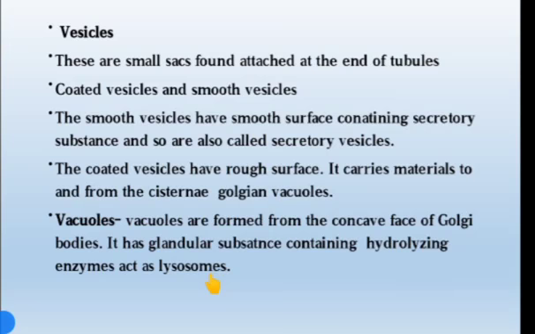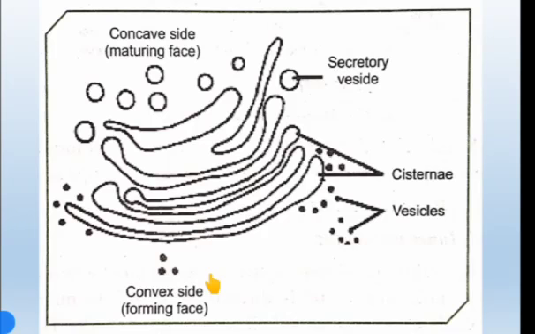So this is about the vesicles and vacuoles. Then let us move on to the functions of the Golgi apparatus. From this picture you can observe the convex side, called the forming face, and the concave side, also called the maturing face or trans face.